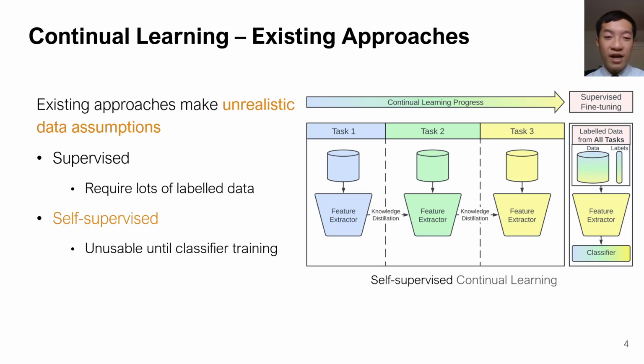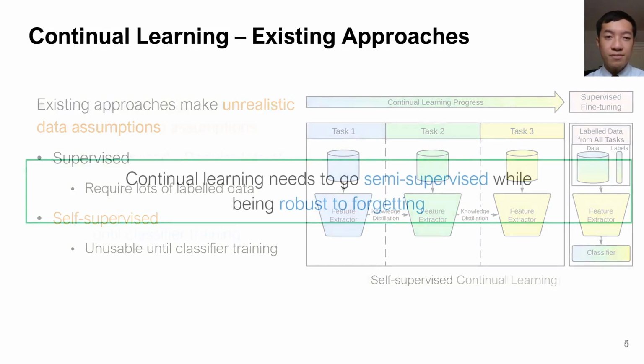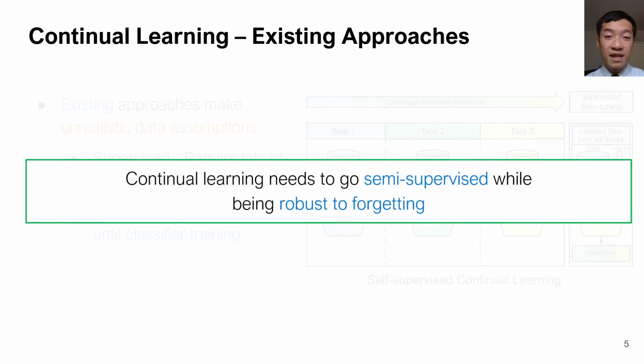The classifier is not trained at the same time because the method does not use any labels, so the model is not usable until this happens. This almost defeats the purpose of continual learning because the model is not usable until the final step. Therefore, we believe that continual learning needs to go semi-supervised while being robust to forgetting.